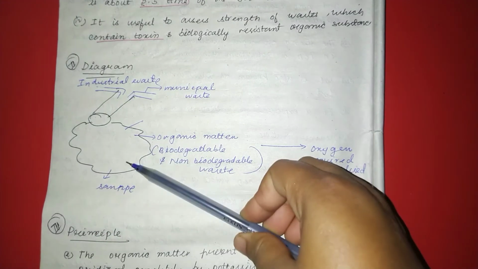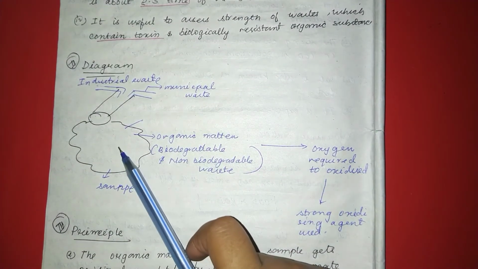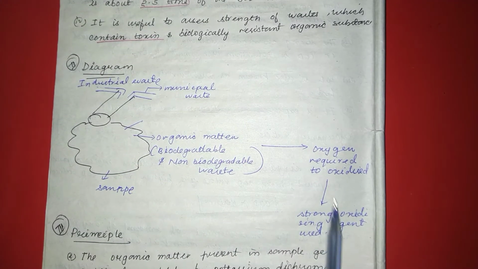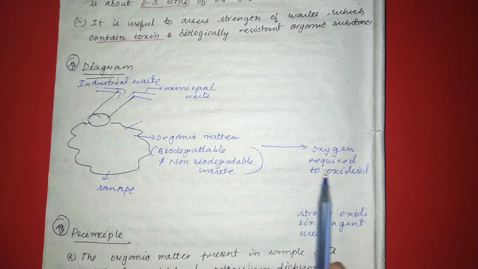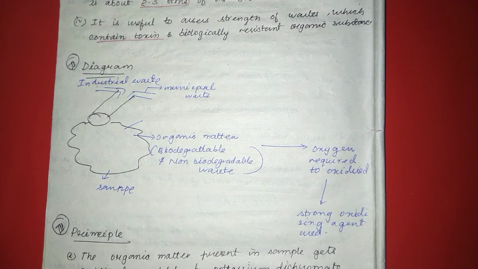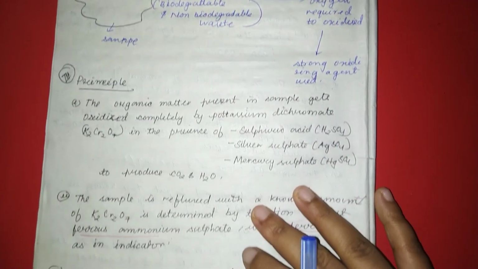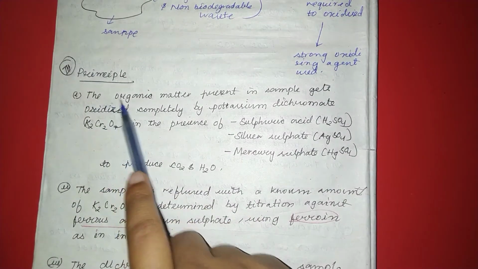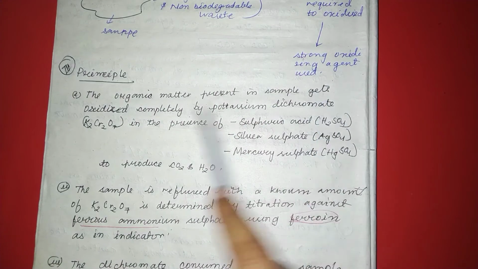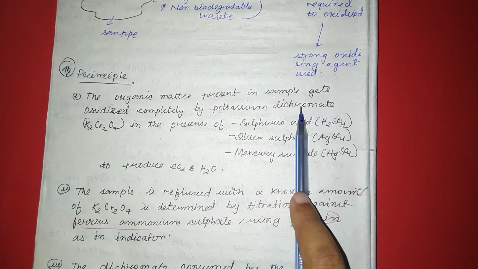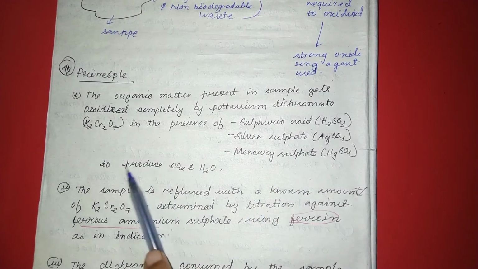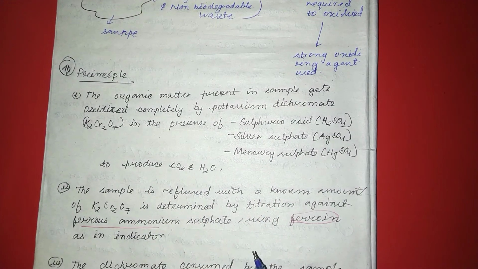Here the COD of the wastewater can be measured with the help of a strong oxidizing agent. Oxygen is required to oxidize the organic matter through a strong oxidizing agent. Coming to the principle of COD, the first point is the organic matter present in the sample gets oxidized completely by potassium dichromate in the presence of sulfuric acid, silver sulfate, mercuric sulfate to provide CO2 and water.